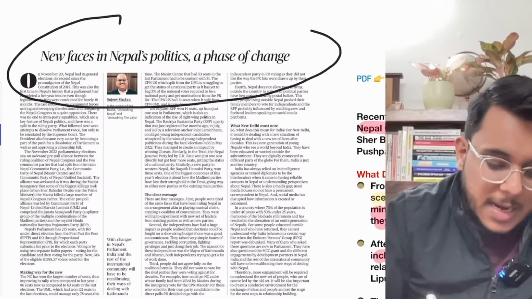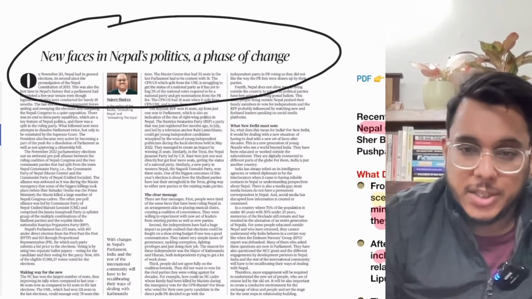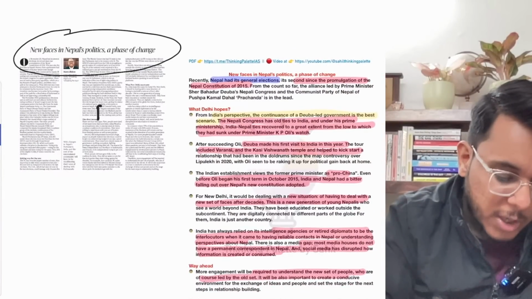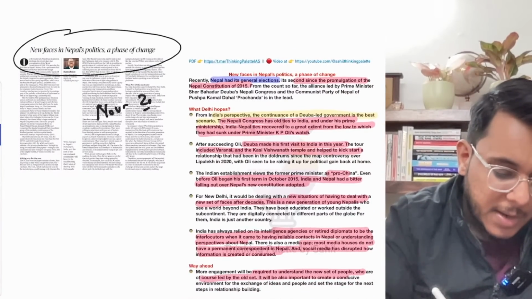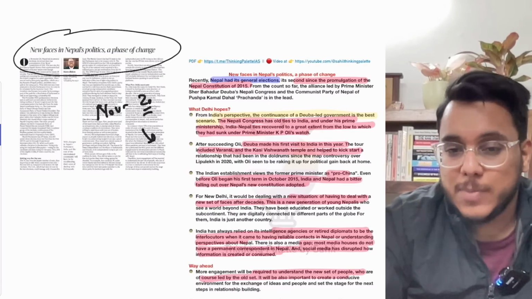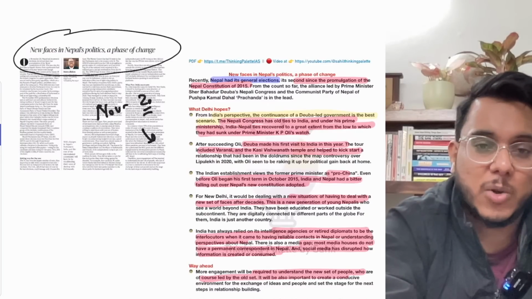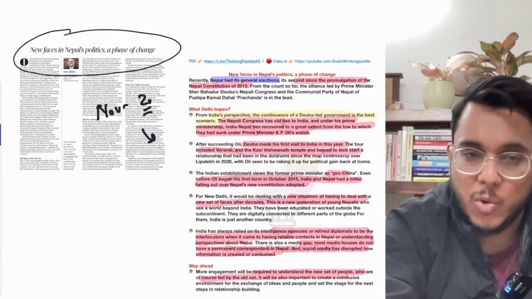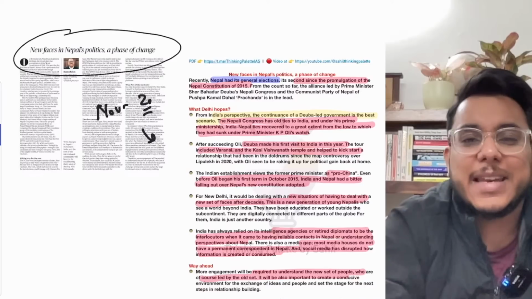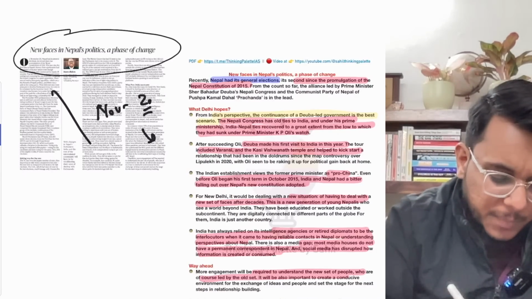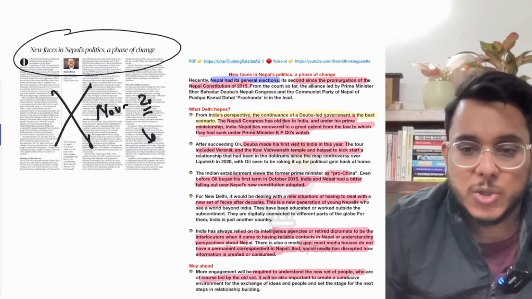New faces in Nepal's politics, a phase of change. Okay, now guys, see this. Recently, on November 20, the elections in Nepal were held, and this article is talking about that. Now the article contains a lot of references to the internal politics of Nepal, so the article does not contain too much substance.